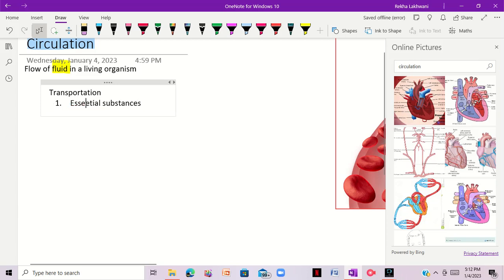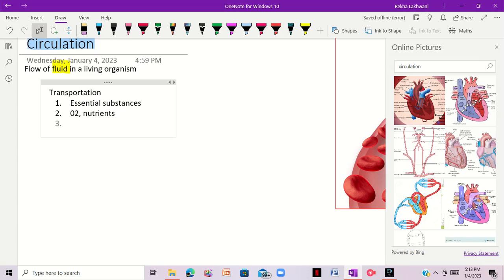Let me correct the spelling. Okay, essential I guess is clear. These things include oxygen. They can be your oxygen, they can be your nutrients. Basically, these are the most essential substances, right?